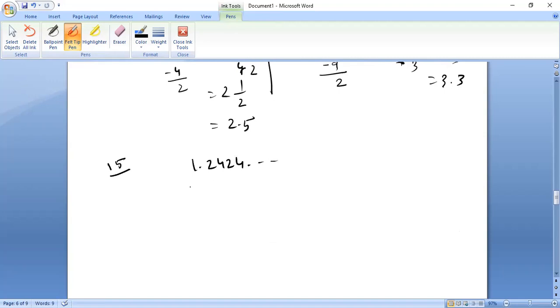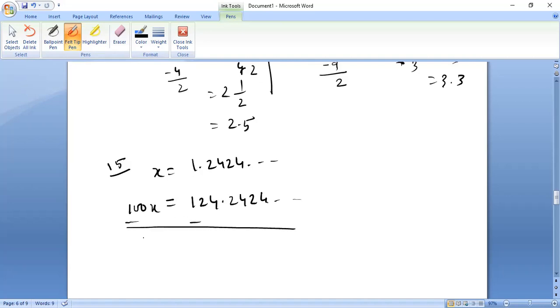1.2424... So this I can do as what? Let us take x equals this. It is repeating after 2 decimal places, so let us multiply by 100. So this becomes 124.2424... Now let us subtract.